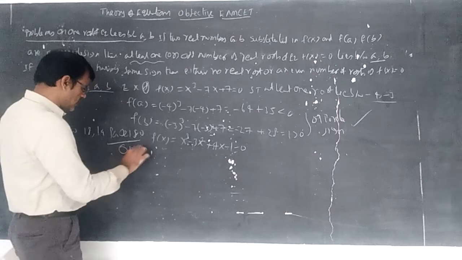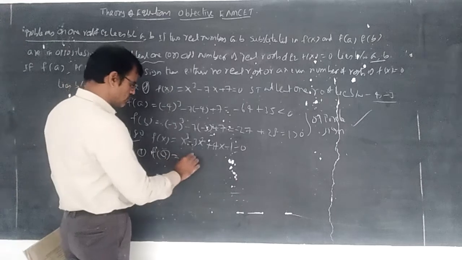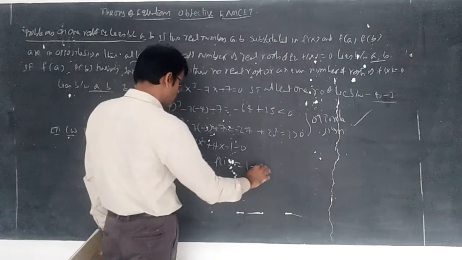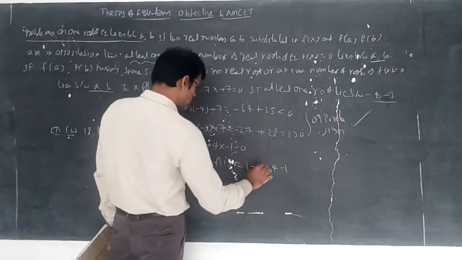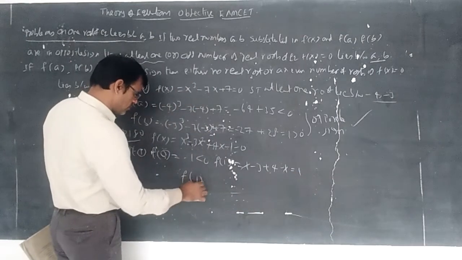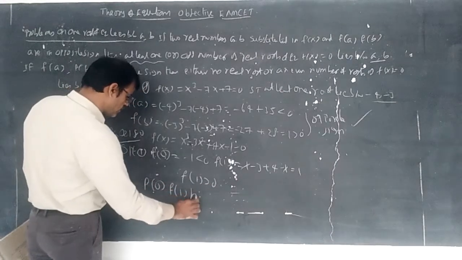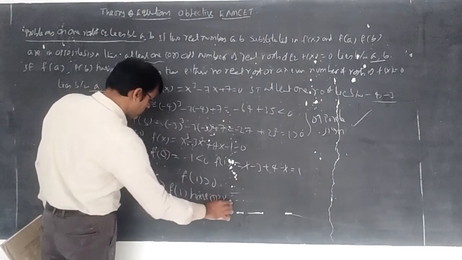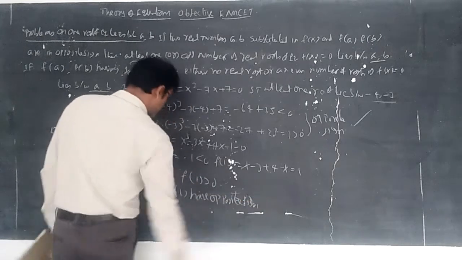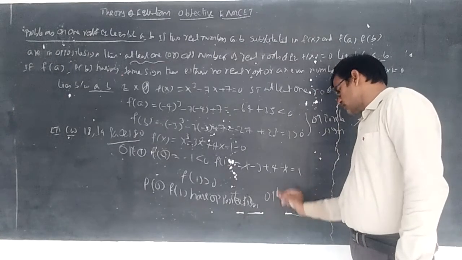Verifying option 1, I am writing 0 and 1. f of 0, you substitute, minus 1 less than 0. f of 1, you substitute: 1 minus 3 plus 4 minus 1, the 1 minus 1 got cancelled, so f of 1 we got greater than 0. So f of 0 and f of 1 have opposite sign. So this is the root. So option 1 verified.